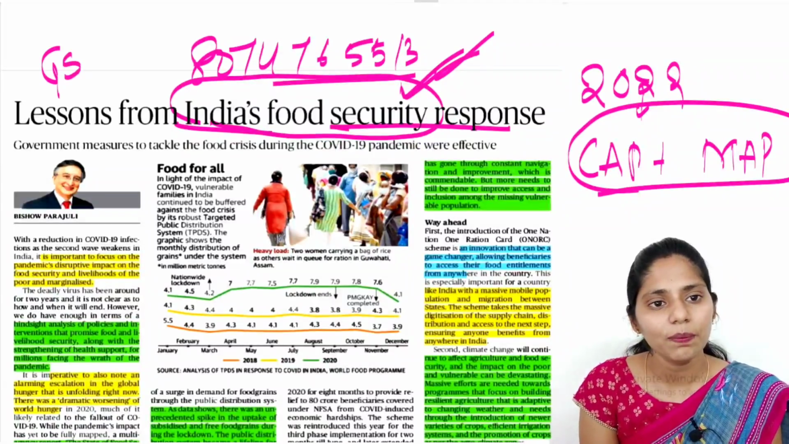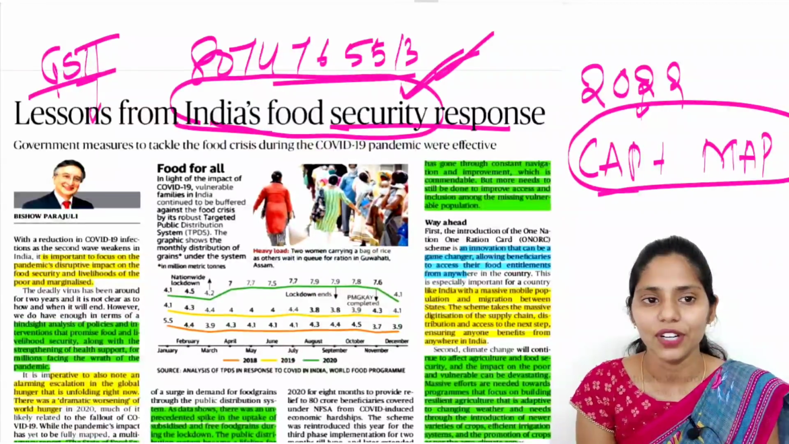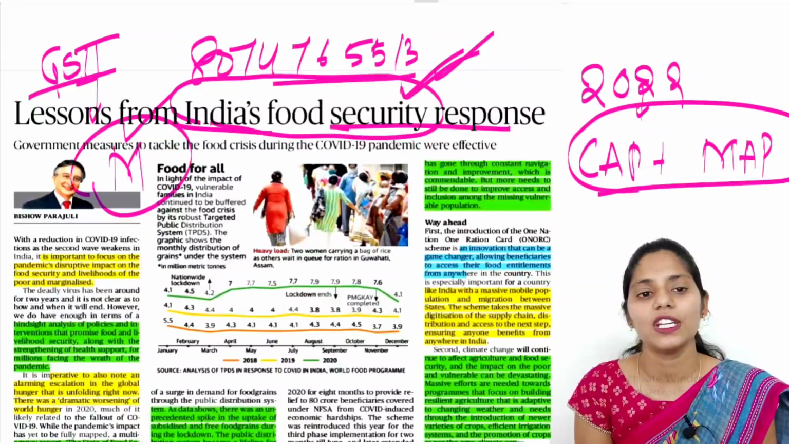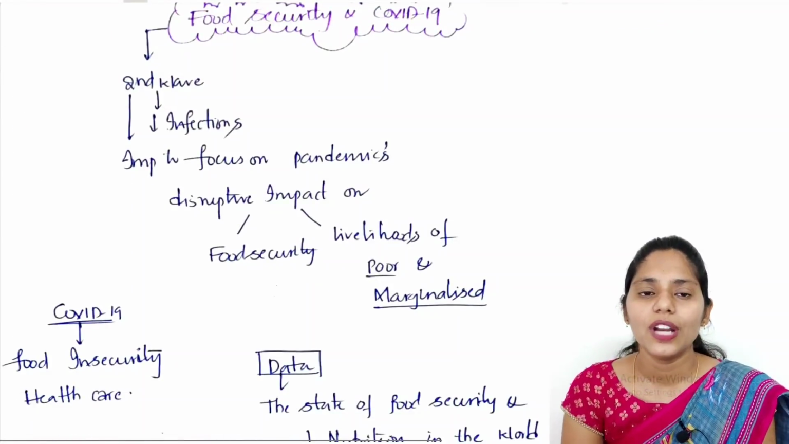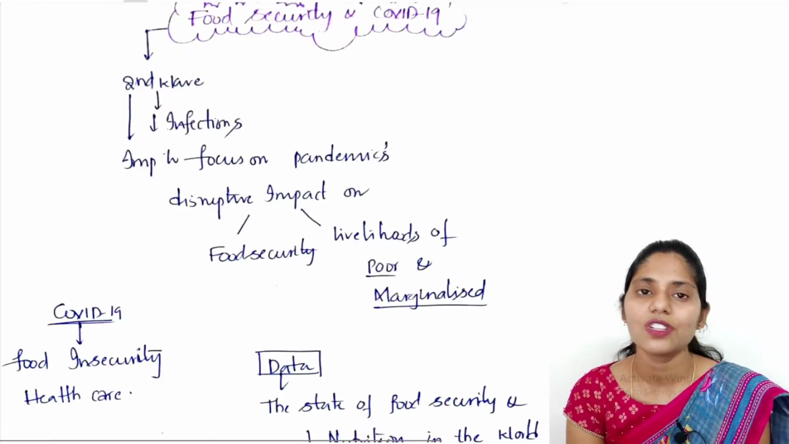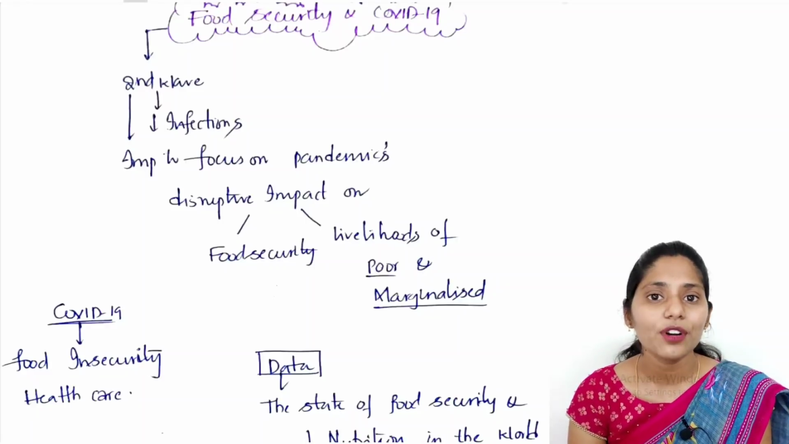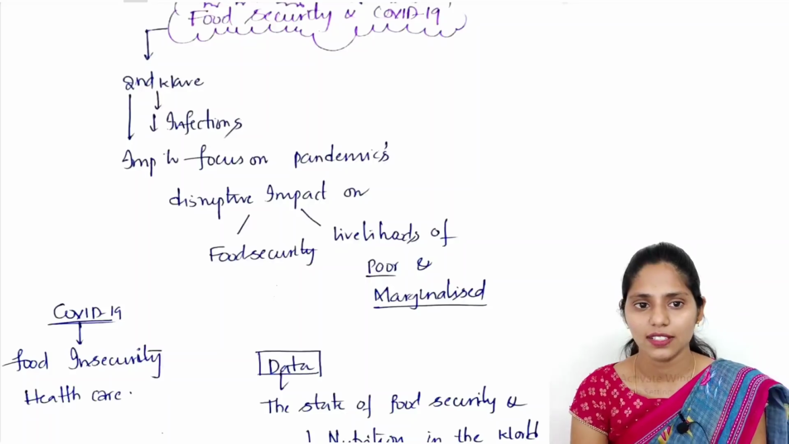So this article will be important regarding GS paper 2 under governance. And this topic you can expect in your mains, not from prelims. So as you all know now, the second wave of this coronavirus is subsiding, and the number of infections is decreasing day by day drastically.